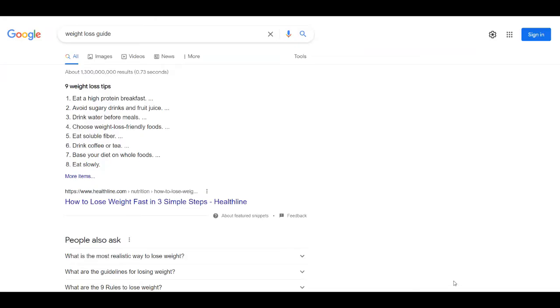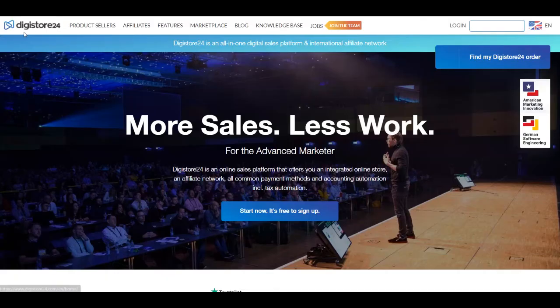So after you created your Docs document, all you need to do is to proceed to the other platform for today, which is the platform that is also going to pay us today, and that platform is called Digistore24. This is over at digistore24.com. Digistore24 is an affiliate marketplace where people come to find different online offers that they can promote to other people. As you can see, this is an online sales platform that offers you an integrated online store, an affiliate network, and all common payment methods.